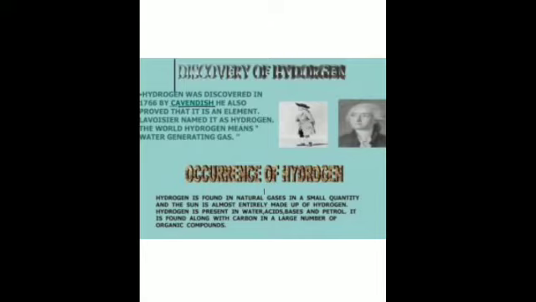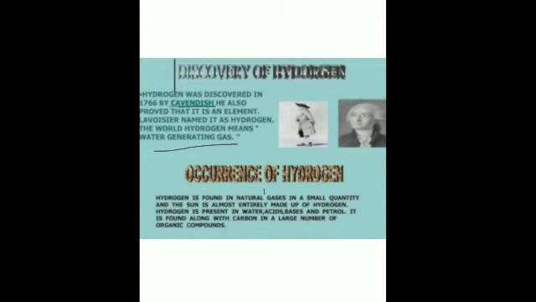And hydro means water and gen means producing. Thus hydrogen means water producer or water generating gas. Is that clear? This hydrogen occurs both in free state as well as in combined state. Is that clear? So it is the most abundant element in the universe. Just because the sun, how huge is the sun? You cannot even imagine how huge it is. And the other stars are mainly composed of hydrogen.